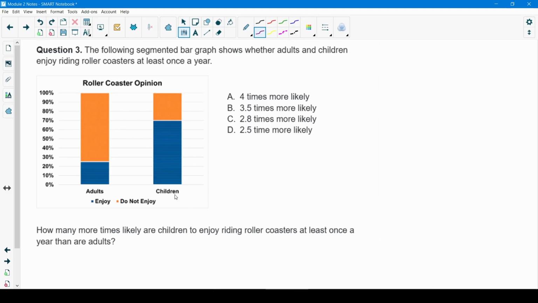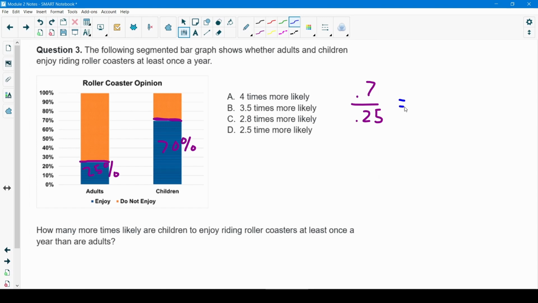So let's look at our segmented bar graph. Here's the children that do enjoy riding roller coasters, so that's the blue. And that looks like about 70%. And for the adults, coming over to here, it looks like that is about 25%. To figure out how many more times this number is than this number, I'm really just dividing these. So on my calculator, I'm dividing 0.7 divided by 0.25.